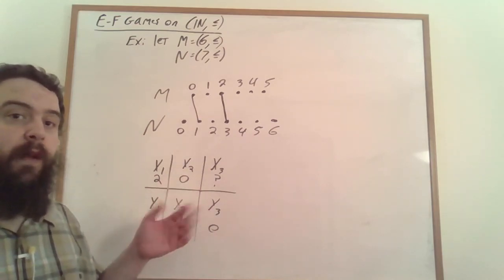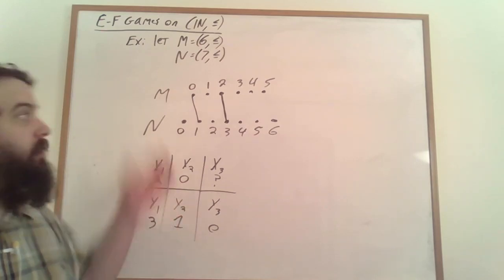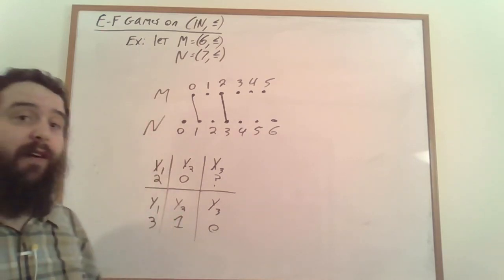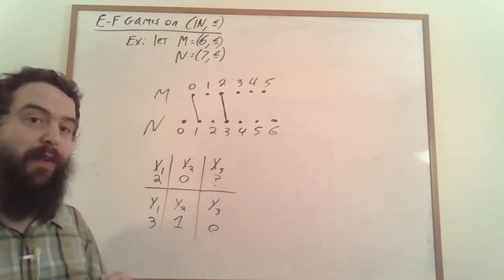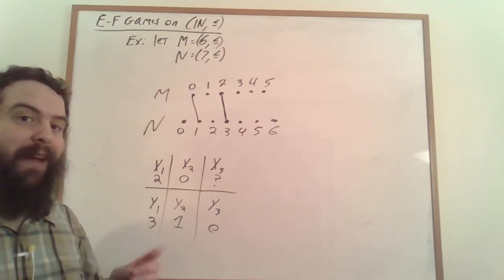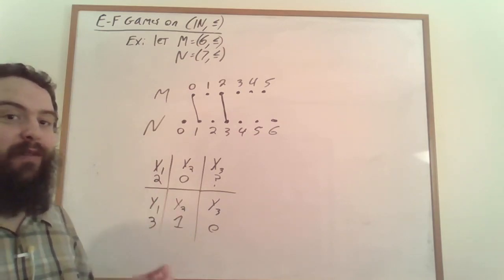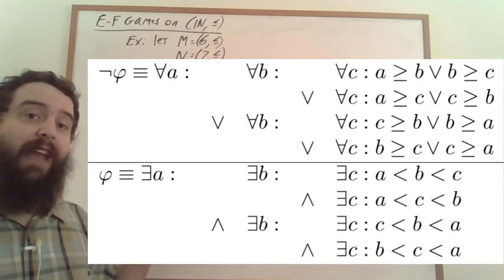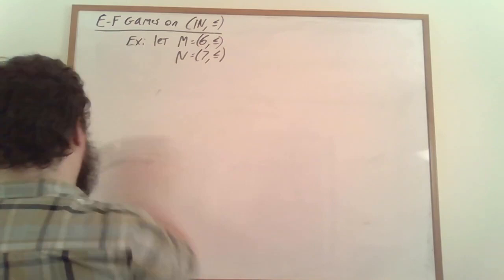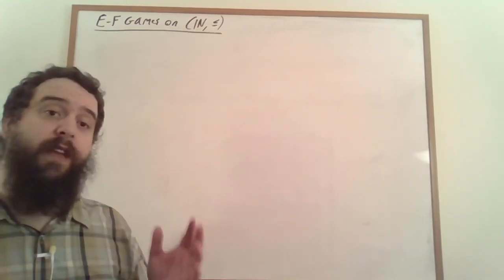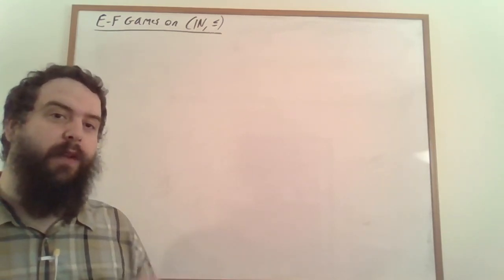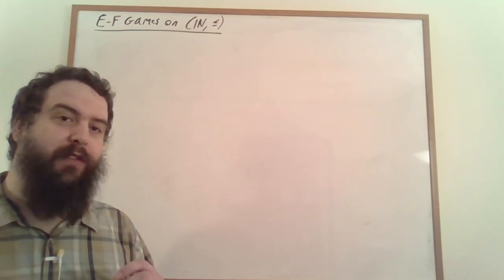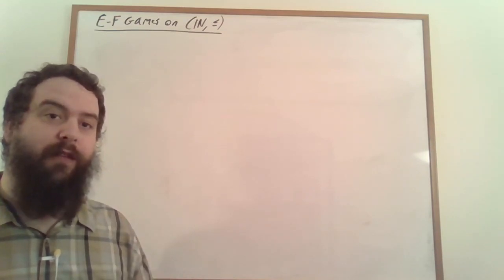So that means that these two structures agree with each other on any formulas of quantifier depth 2, but they disagree on a particular formula of quantifier depth 3. Here's the formula and its negation. The formula is true of n, and its negation is true of m. This motivates us to do a proof by induction, which I encourage you to take a moment to pause and try to work out for yourself if you want.